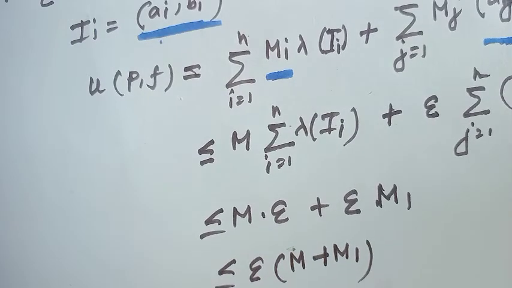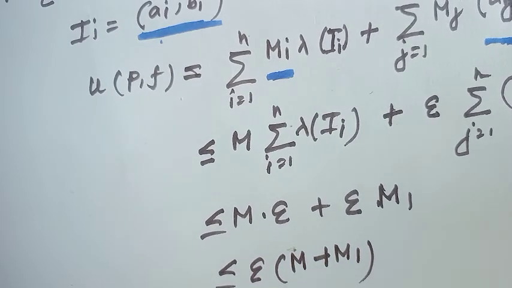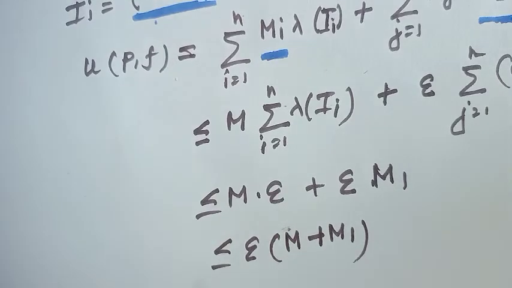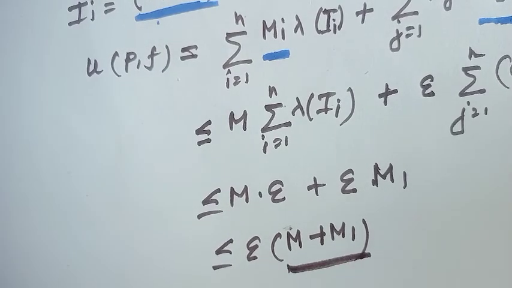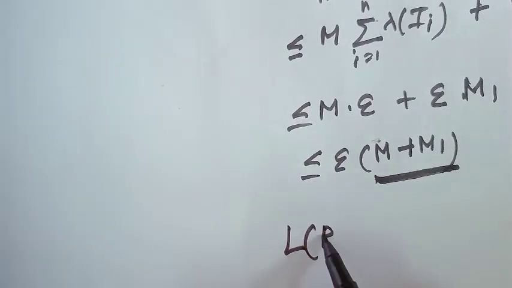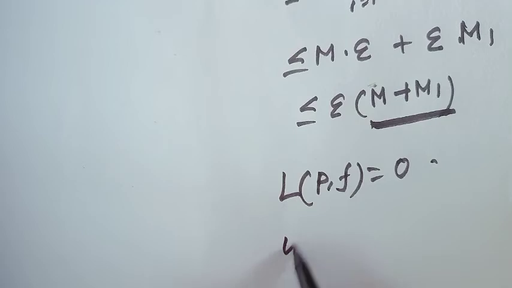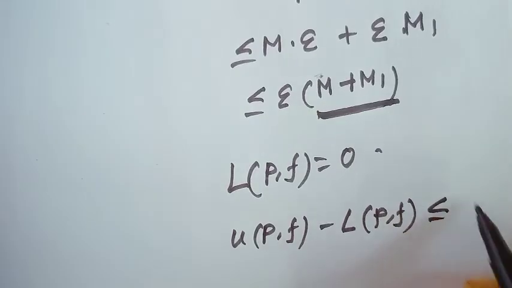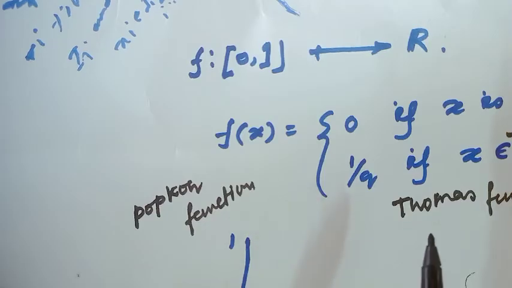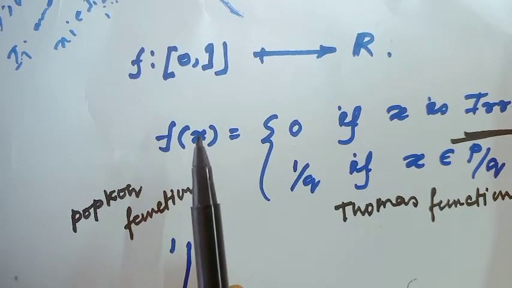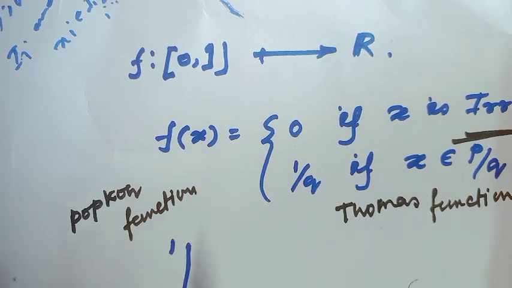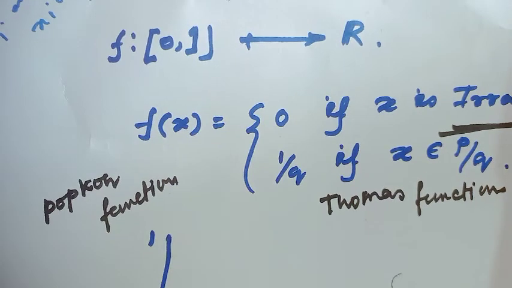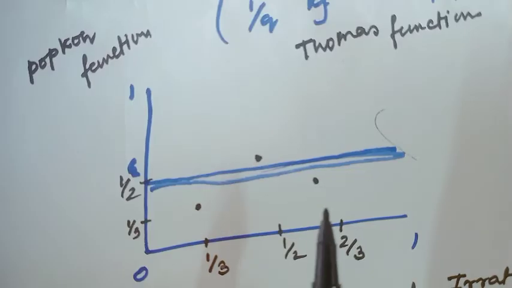Therefore the main idea is I have got a partition where the upper sum would be less than epsilon times some constant. Actually in analysis the constant does not matter. Since LPF equal to 0, UPF minus LPF obviously would be less than epsilon. That means obviously this function is Riemann integrable on the closed interval 0, 1. That means the Thomae function will always be Riemann integrable. Are you getting? This is a very interesting type of example. The proof is very interesting.